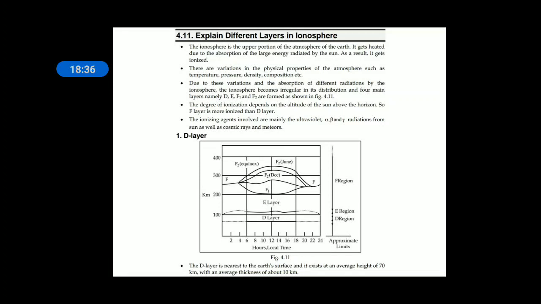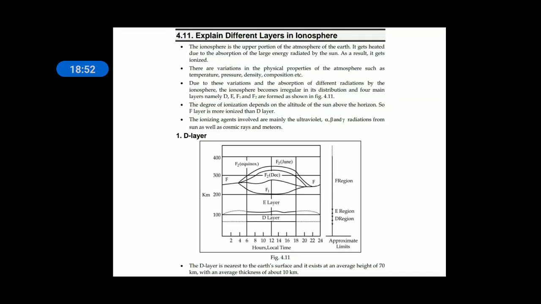There is no uniform density of the ions in the ionosphere because of variation of physical properties of the atmosphere such as temperature, pressure and density, and because of this there are many layers: D layer, E layer, F1 layer and F2 layer.